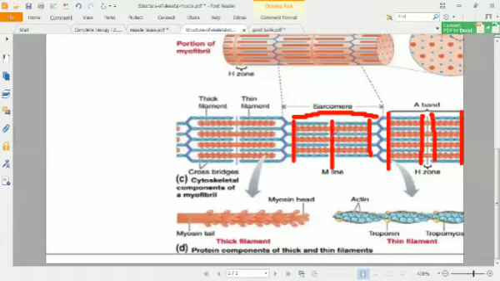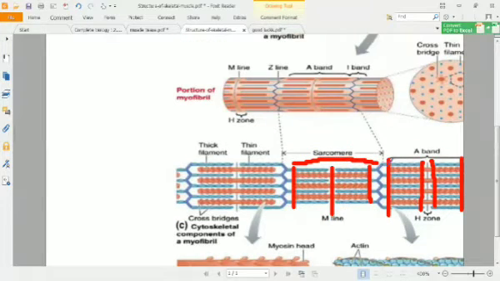Actually, when the contraction is done, what happens? Just these thin filaments, that is actin filaments, move inward with the help of myosin filaments, and the myosin filaments just remain at their places. Now we will talk about that after a few minutes.